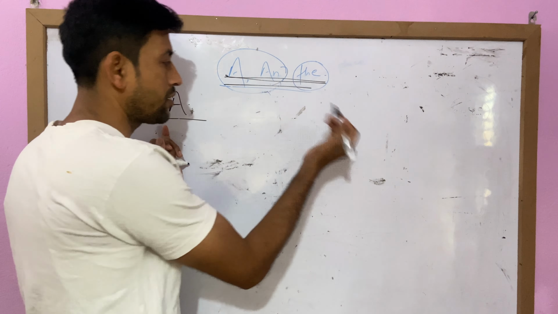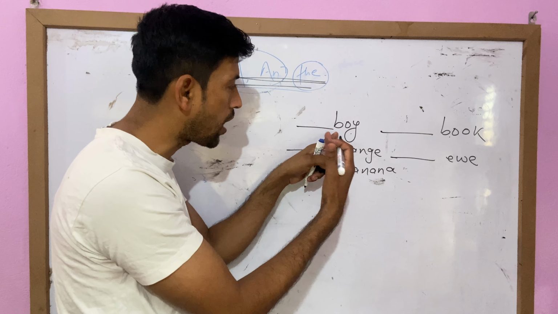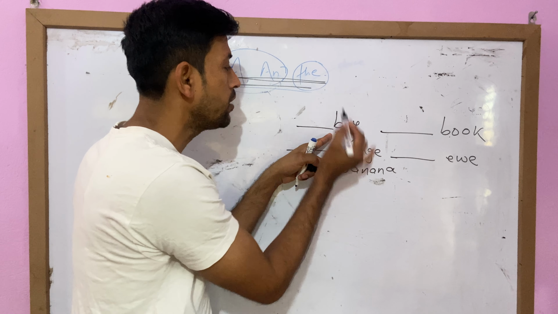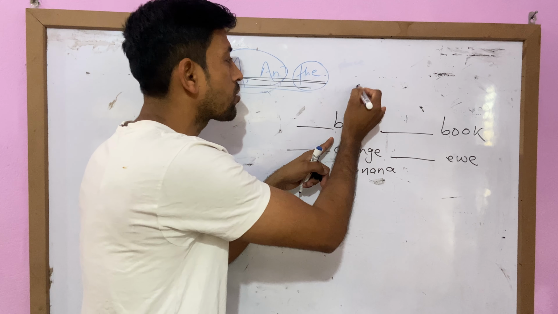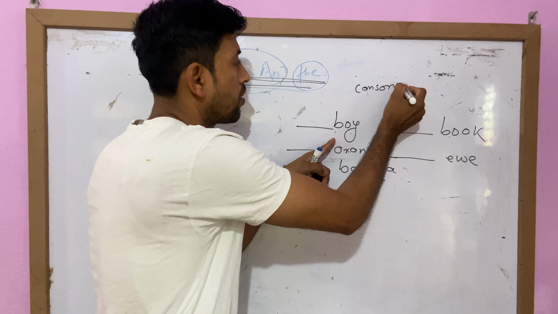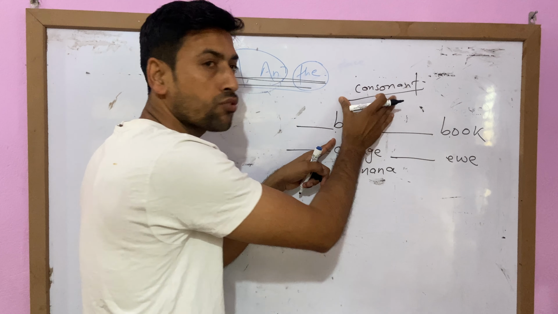Now, a is used where? These all are nouns.